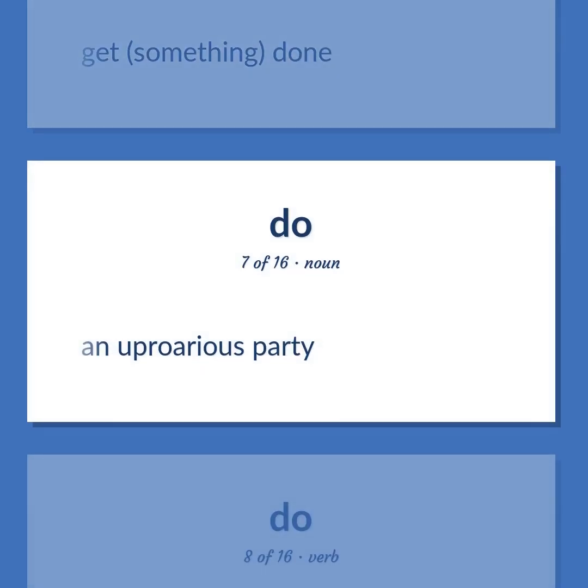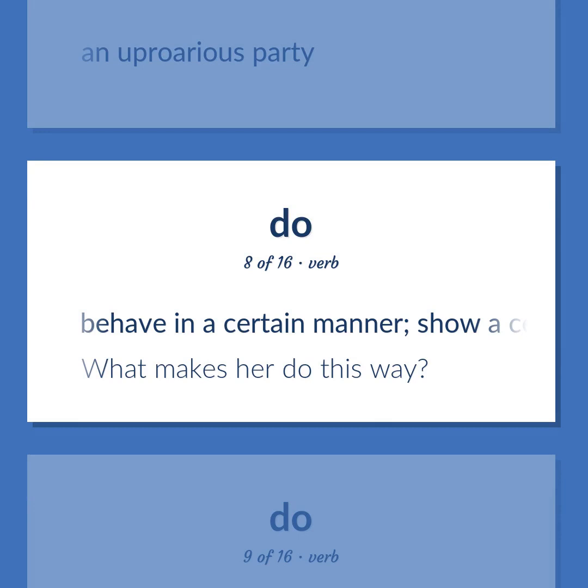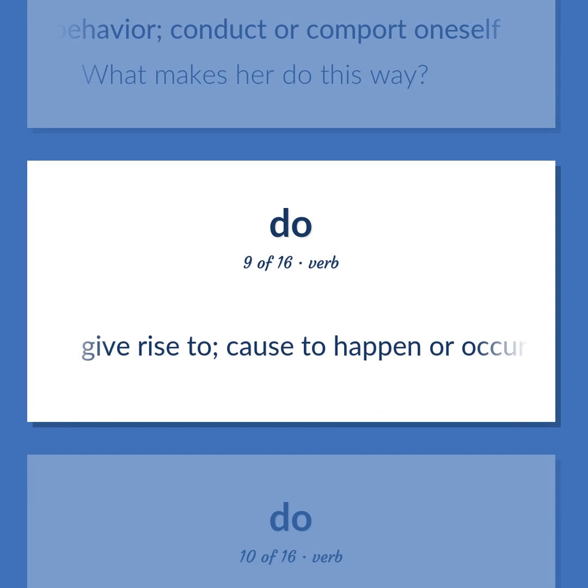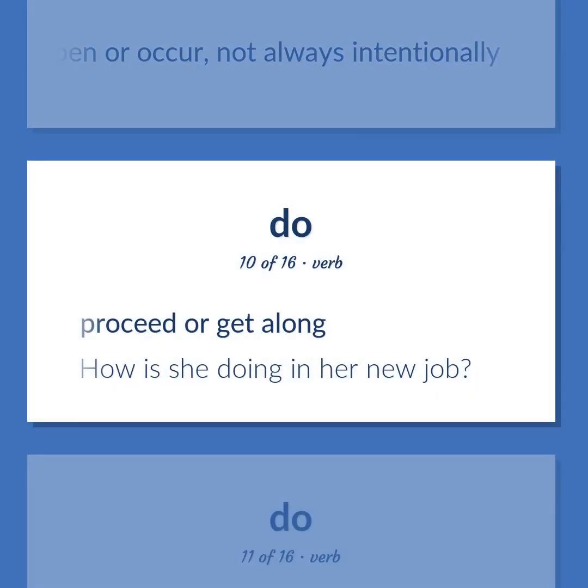An uproarious party. Behave in a certain manner. Show a certain behavior. Conduct or comport oneself. What makes her do this way? Give rise to. Cause to happen or occur, not always intentionally. Proceed or get along. How is she doing in her new job?